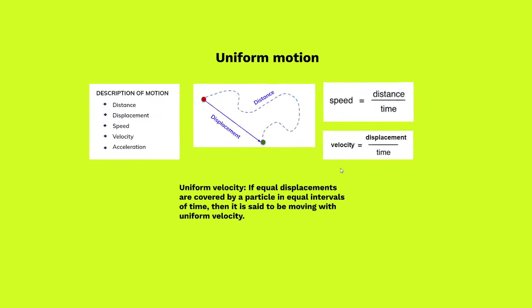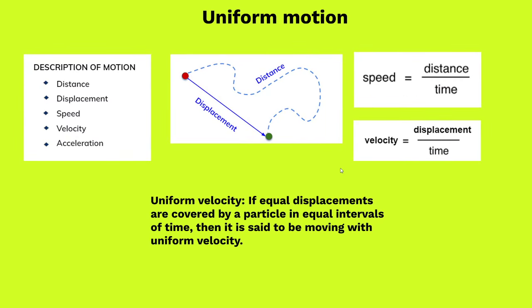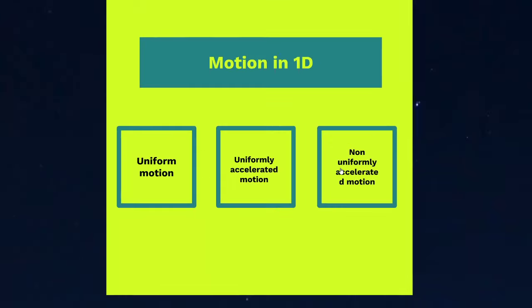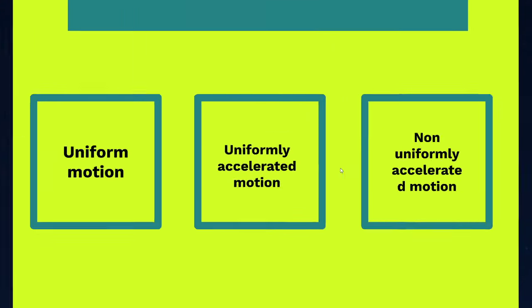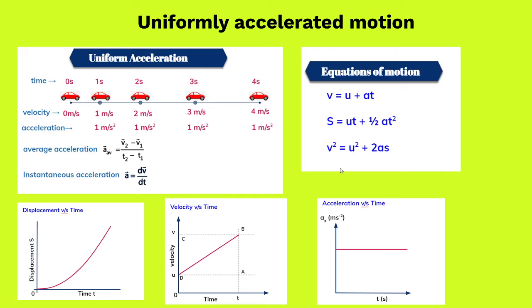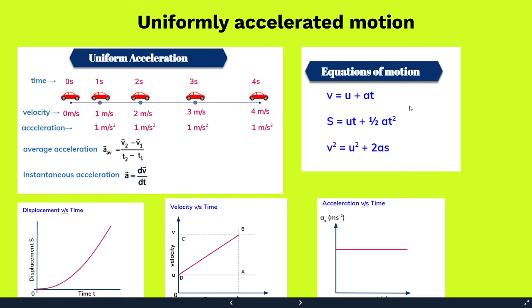So what is uniform motion? You all know that when the body covers equal displacements in equal intervals of time, that is when the body is moving with a constant velocity. So we talked about only a single equation, which is displacement equal to velocity into time. That was the very basic understanding of uniform motion. But when we started talking about uniformly accelerated motion, which got introduced to you in ninth standard, that is the time when you start talking about the three equations of motion: v equal to u plus at, s equal to ut plus half at square, and v square equal to u square plus 2as.